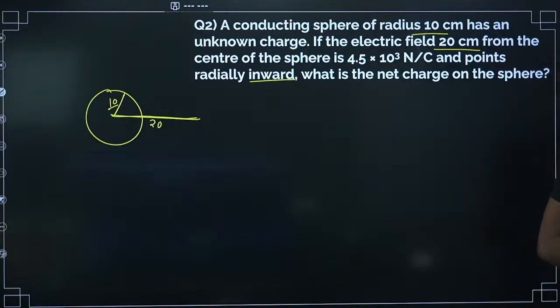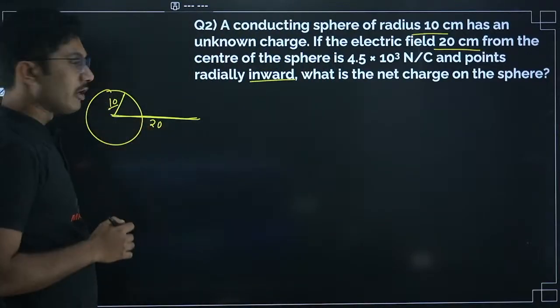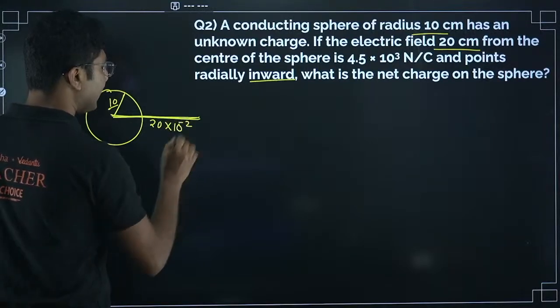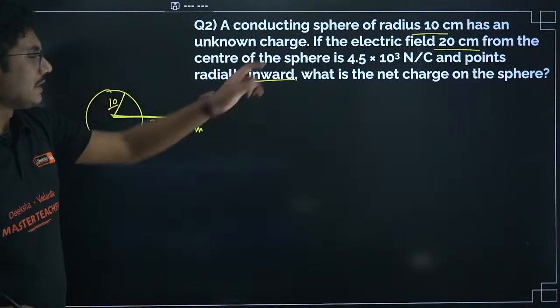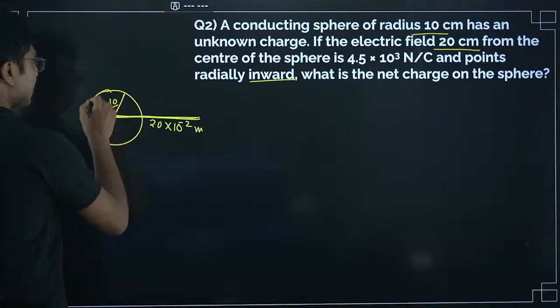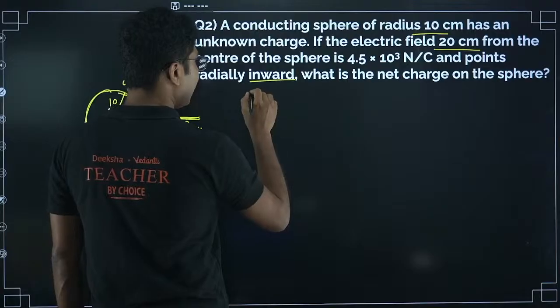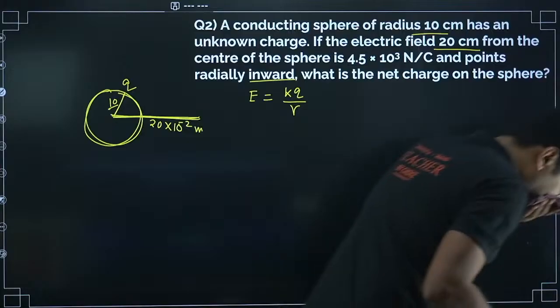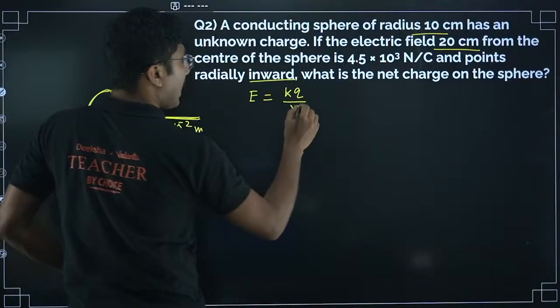So this 10 value is not required at all. The only thing we need is this distance, and because it is given in centimeter, we will write it as 20 into 10 to the power minus 2 meter. The electric field is given. We can consider the entire charge on this sphere as, say, Q. Then the electric field at that point is given by KQ by R square.